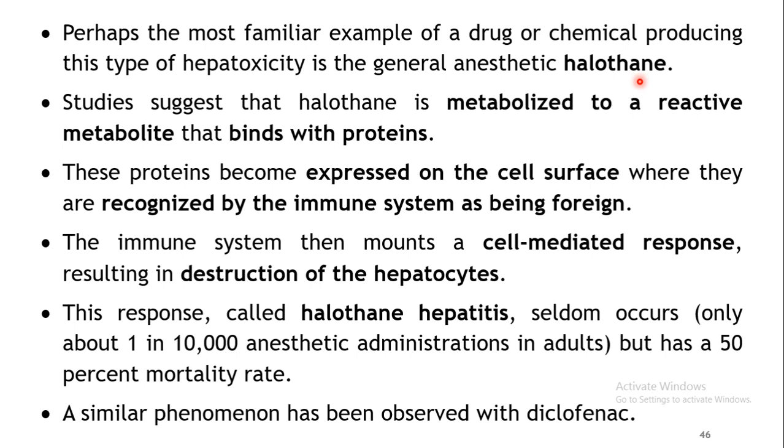Okay, now coming to the example, a very good example for this type of mechanism of hepatotoxicity is halothane, which is a general anesthetic, used during operative procedures for producing general anesthesia, that is loss of consciousness, and to produce muscle relaxation and all. Okay, so it's a general anesthetic.